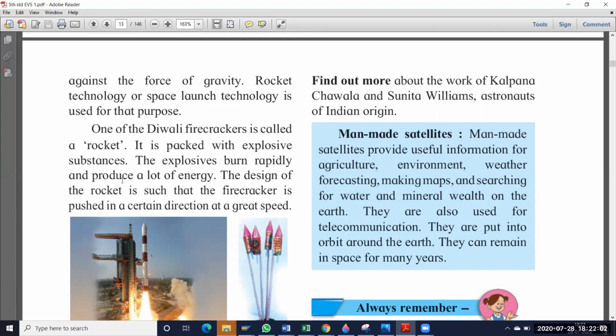So how do we prepare the rocket? We fill that rocket with explosive substances. Explosive means burning substances. The explosives burn rapidly and produce a lot of energy. So when we light that substance, it produces some energy and it moves from one place to another in the same direction. The design of the rocket is such that the firecracker is pushed in a certain direction at great speed. So when we light that rocket, it moves from earth to the sky at great speed and in a certain direction only. That is what we call a rocket.